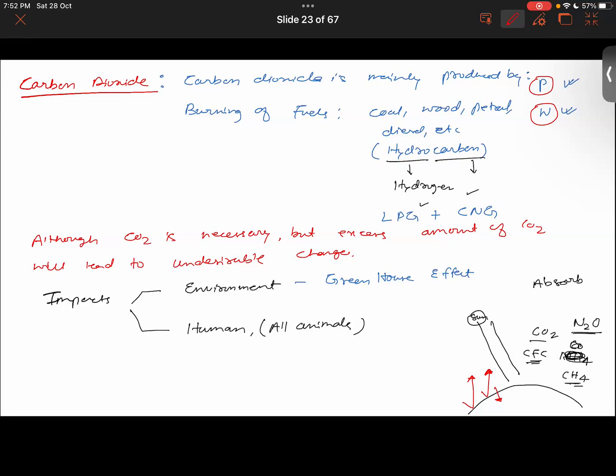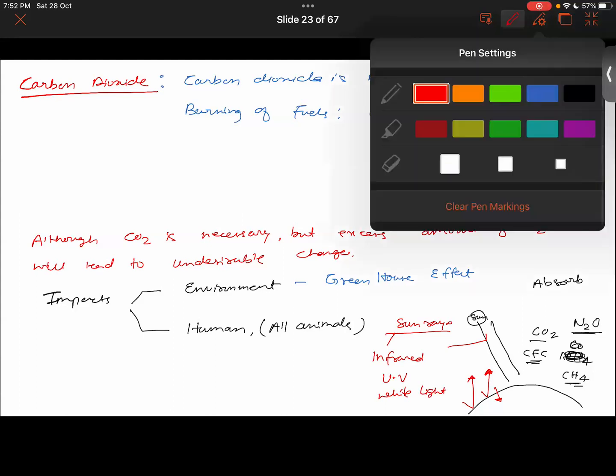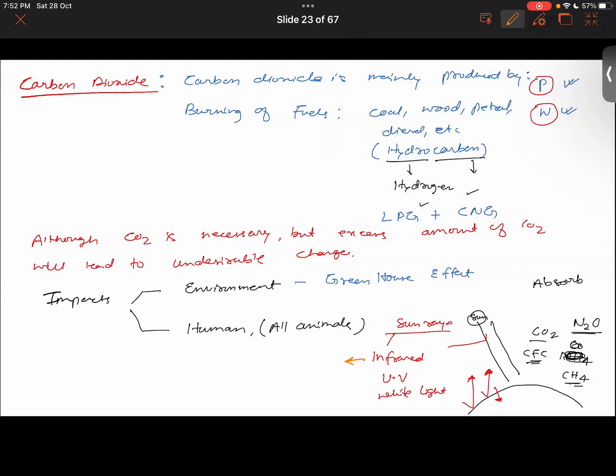Now for global warming, we know that the sun's rays consist of infrared radiations, UV rays, and then the white light. Now which of these carries heat? It is found in the infrared. So infrared consists of heat, right?